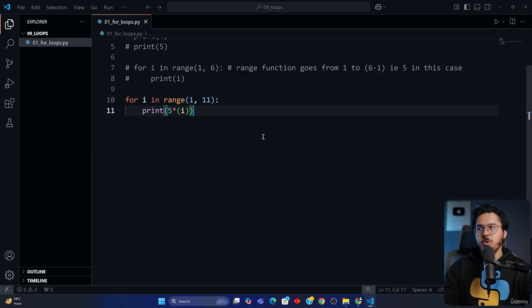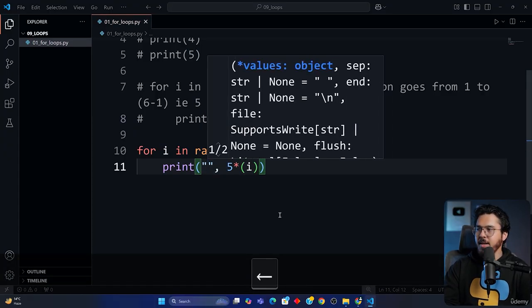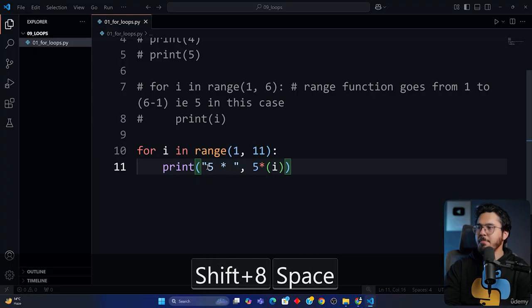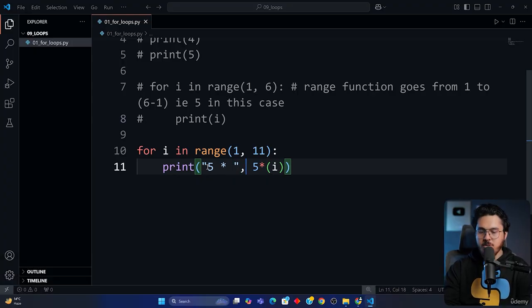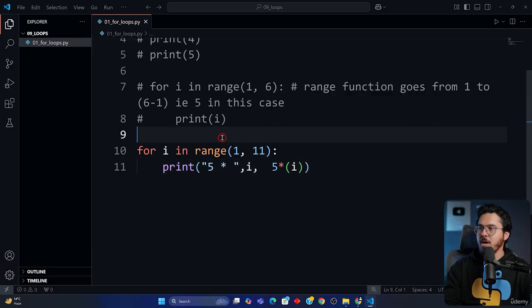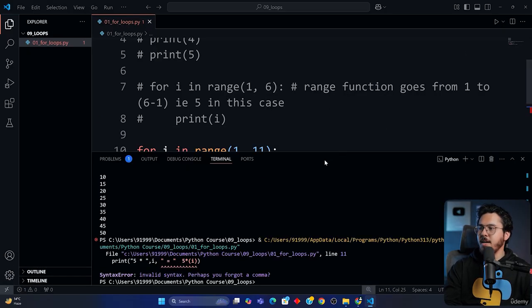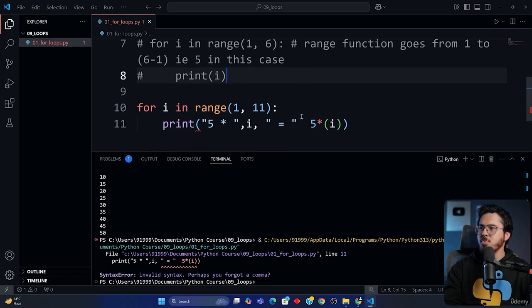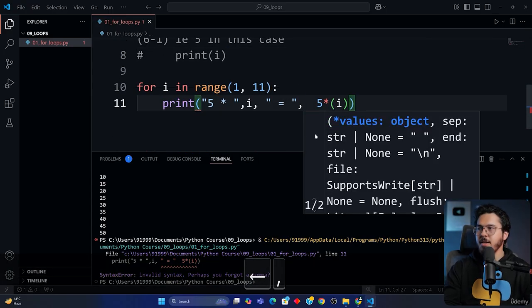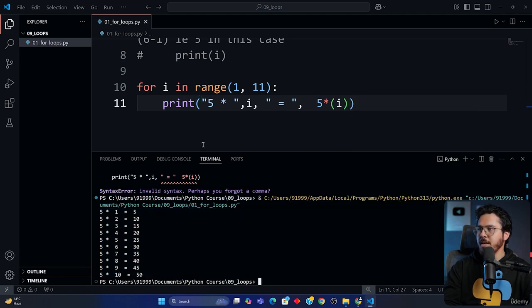To make it even more beautiful, I can do something like print, and I can put a string here. And after I print a string here, I'll say 5 multiply by, and then I'll also print i, and then another comma, and then I'll also print an equal to. Let's try to run this, and it is showing me a syntax error. Oops, my bad. I need to put a comma here, and let me run this program again, and it shows me something like this. I can actually replace this star with an X.